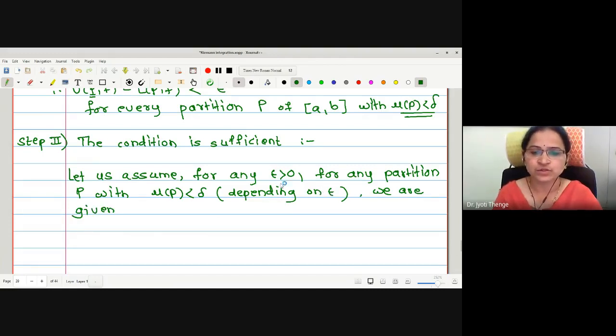As you change your epsilon value, the corresponding delta is going to change. Therefore, this delta depends on epsilon. What is given to us? We assume UPF minus LPF is less than epsilon.